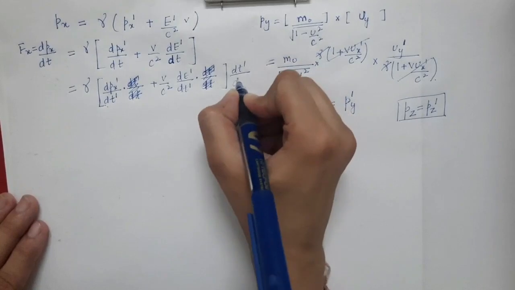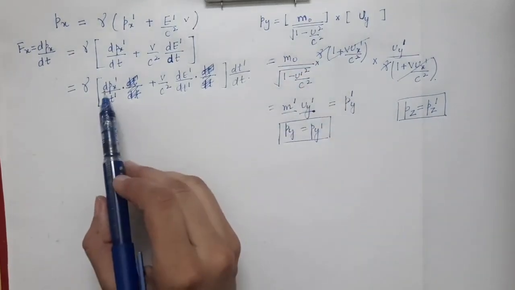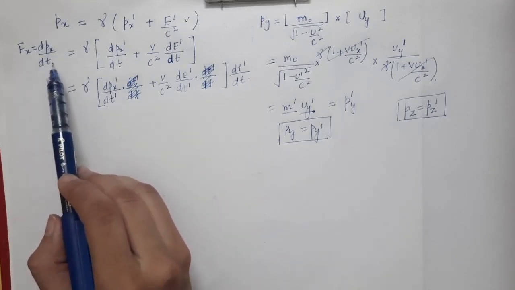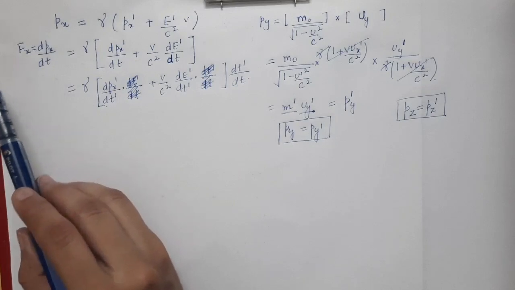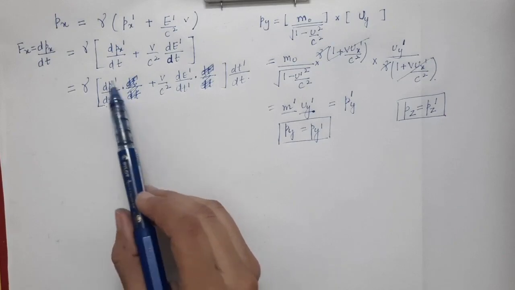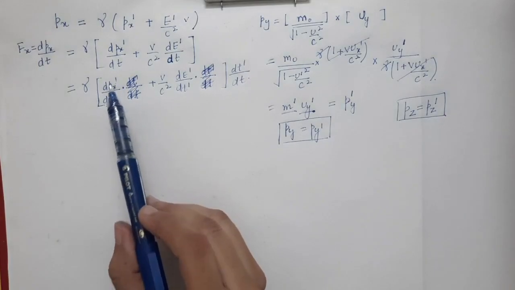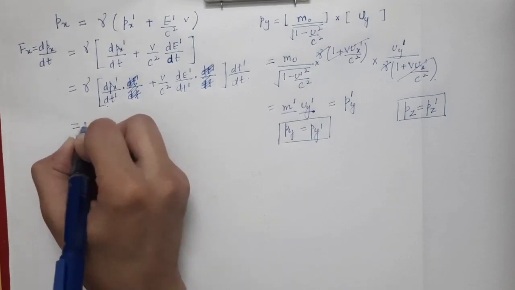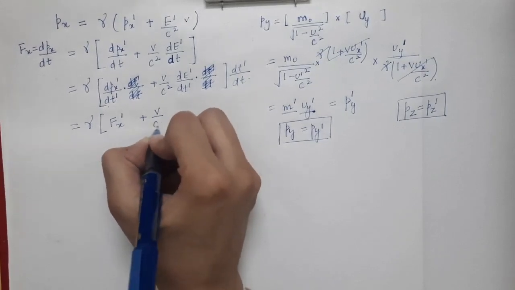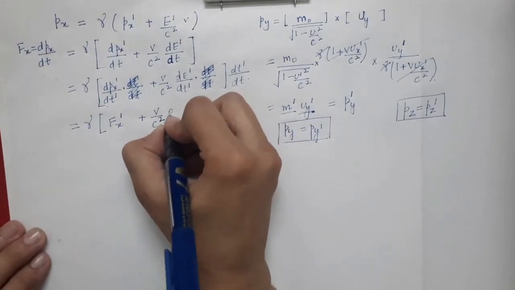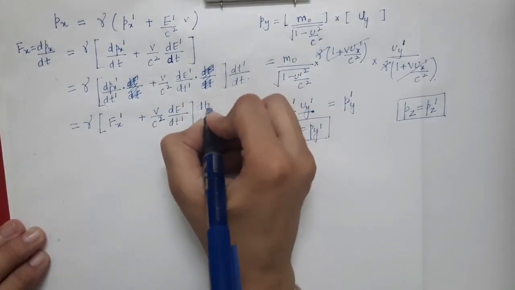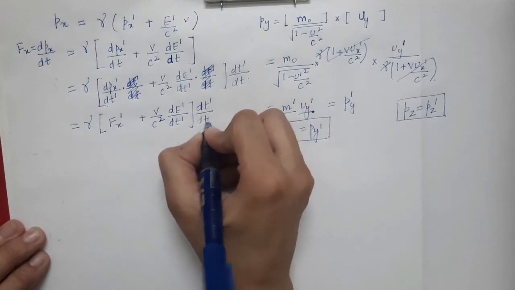As we have seen, dpx by dt is nothing but the x component of the force in S frame. And similarly, dpx prime by dt prime is nothing but the x component of the force in S prime frame. So this will be gamma times fx prime plus v by c square dE prime by dt prime, times dt prime by dt.